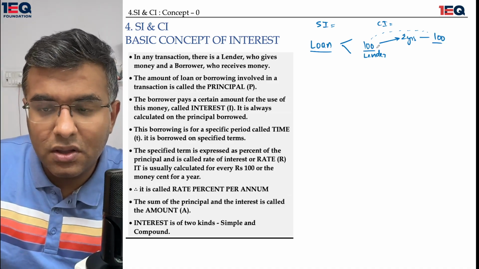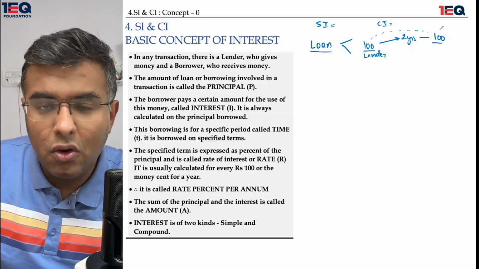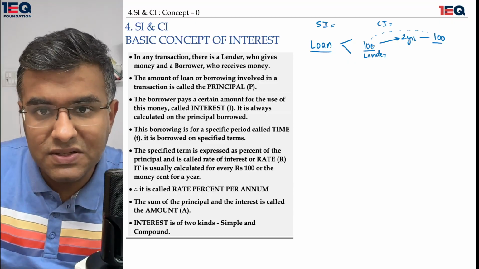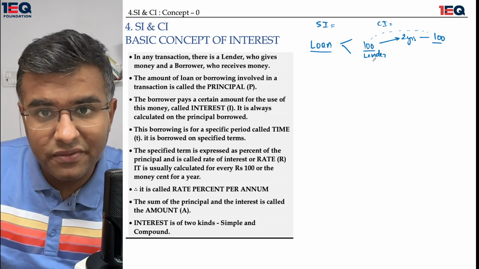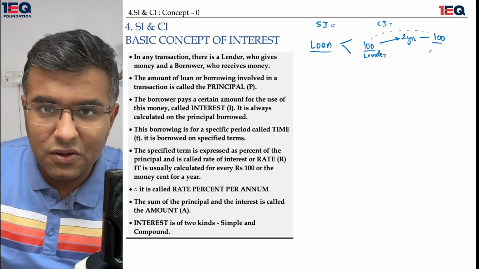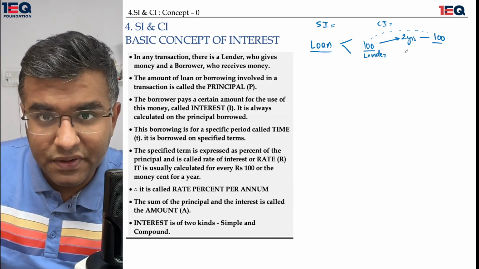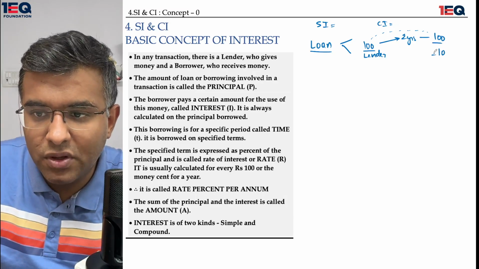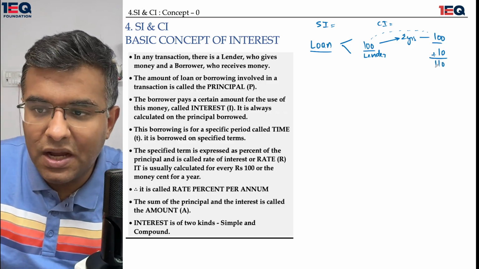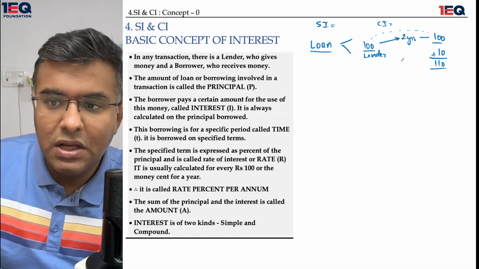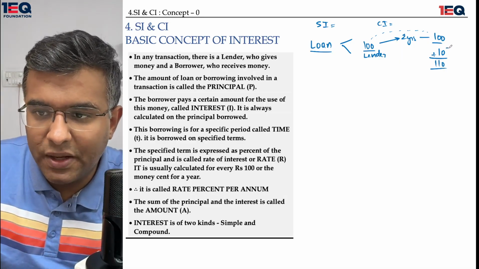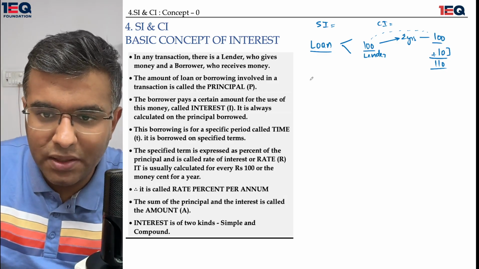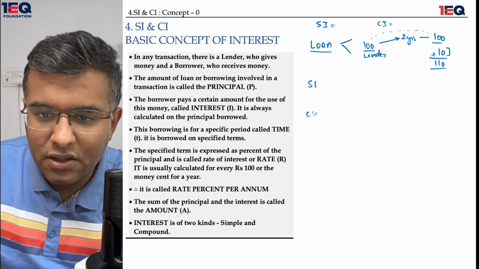Why did I even give you money if I was supposed to get the same amount back? Why is the lender demanding more money than 100 rupees? The reason is that the 100 rupees which he gave to me could not be utilized for his own needs, or wasn't available with him. That is why the concept of interest comes into play, and I will have to pay more than 100 rupees. Let's say I will have to give 10 rupees extra, and eventually give him 110 rupees. So there are two kinds of interest, simple interest and compound interest.